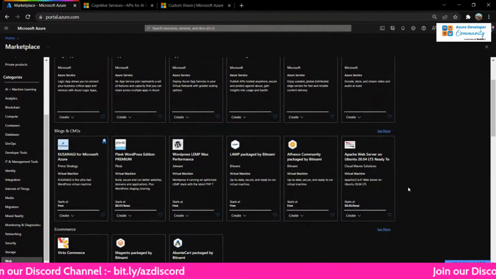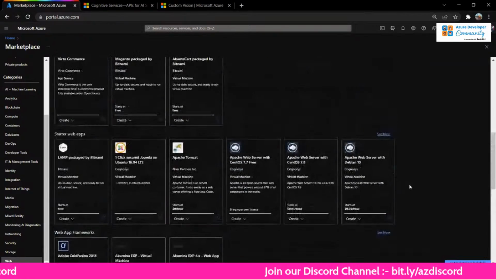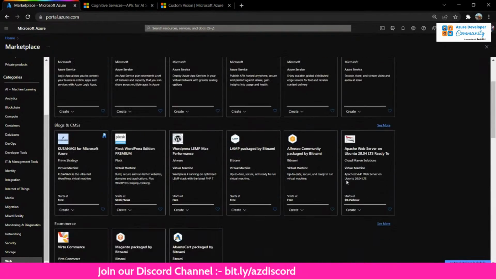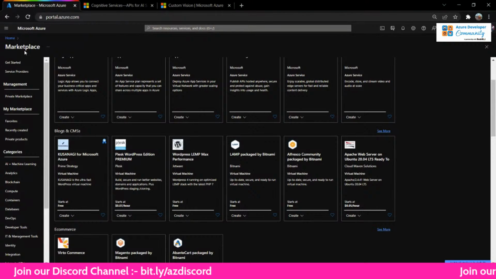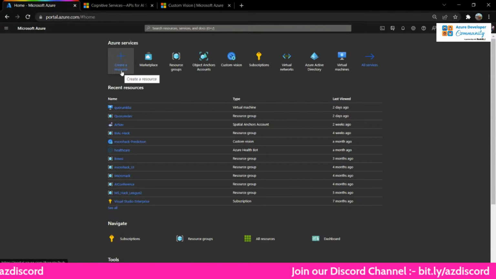Imagine something like web dev. What are the other options that are available? So, I just introduced you to this platform. I would suggest you guys go ahead and explore each and every bit of this. But now, since we are running short of time, let's see quickly how to create a resource.